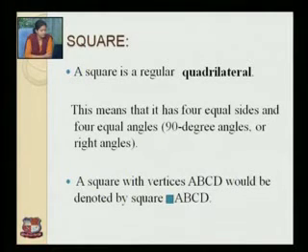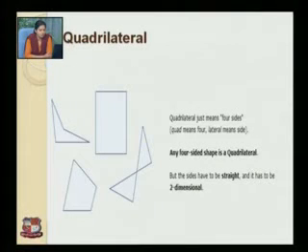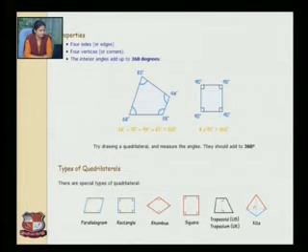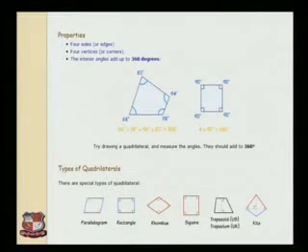Now, here we have said that a square is a regular quadrilateral. So, what is a quadrilateral? Quadrilateral just means four sides. Quad means four and lateral means side. Any four-sided shape is called a quadrilateral. Here are a few examples of quadrilaterals. In a quadrilateral, the sides have to be straight and it has to be two-dimensional. Special types of quadrilaterals are shown here: parallelogram, rectangle, rhombus, square, trapezoid or trapezium, and kite.